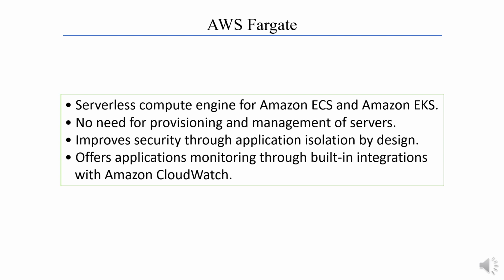AWS Fargate offers application monitoring through built-in integrations with AWS services like Amazon CloudWatch Container Insights, or gathering metrics and logs with third-party applications. This service lets you specify and pay for resources per application.